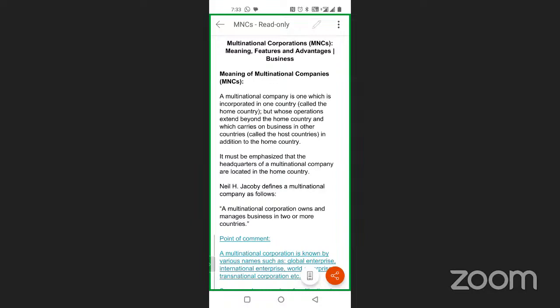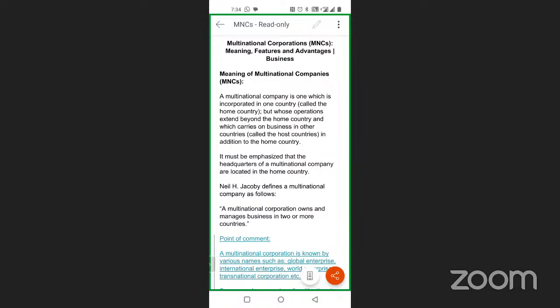One more thing, a multinational company has been incorporated with different business organizations. So how is it possible? One of the best ways to become a multinational company, there are 3 basic ways, that is called merger, acquisition, and takeover. These are the most traditional forms through which one can become a multinational company.